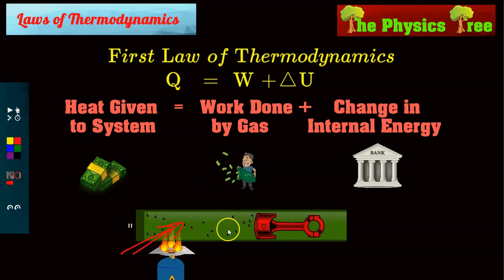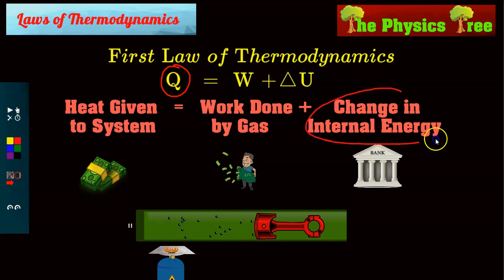And what happens? The gas molecules start moving frantically, okay? So when you give some heat to a gas, that heat can either be stored in the internal energy, which is change in internal energy. So look here, when I turn on the burner, the gas particles start moving so fast. So when I give them the heat, they store the heat in their internal energy.